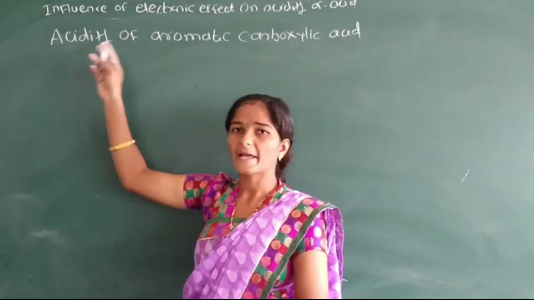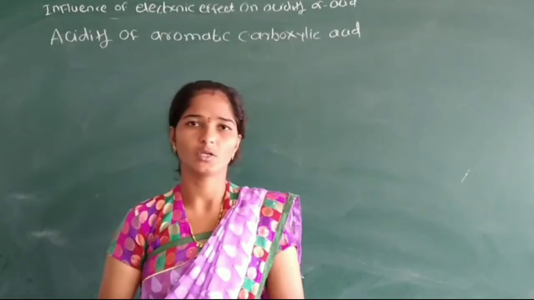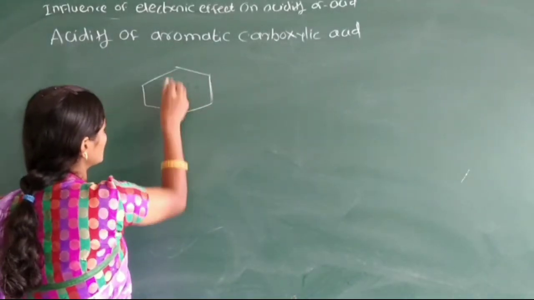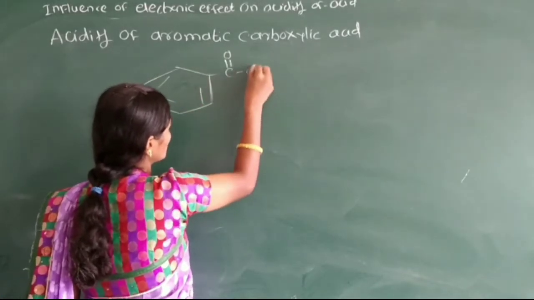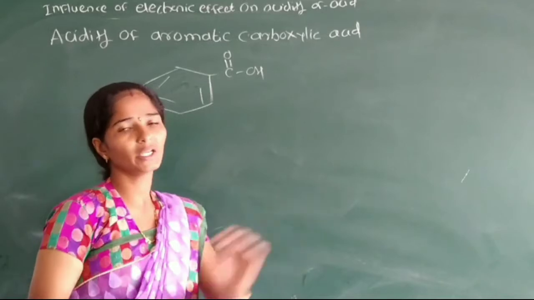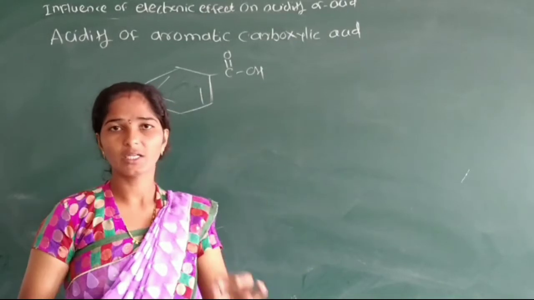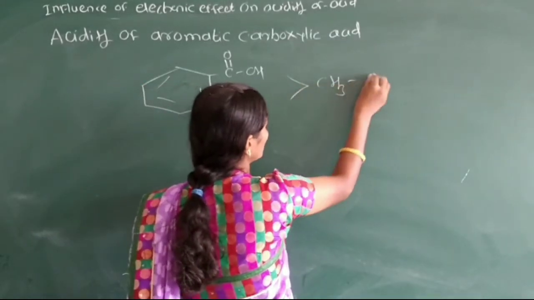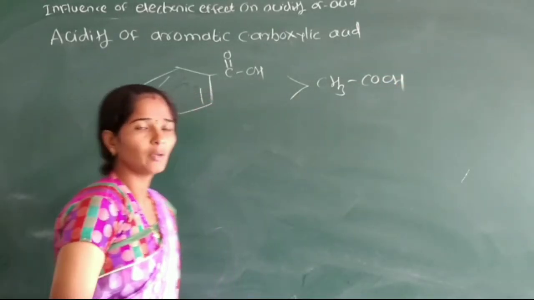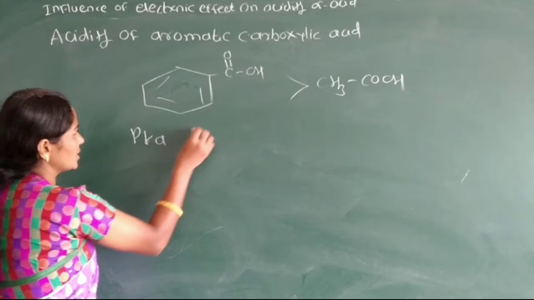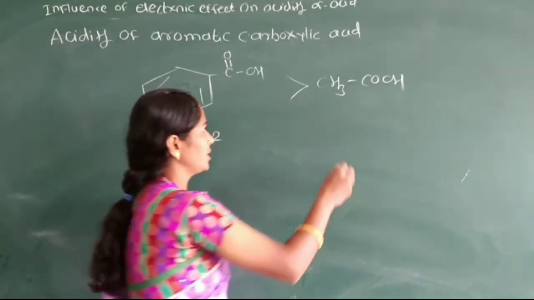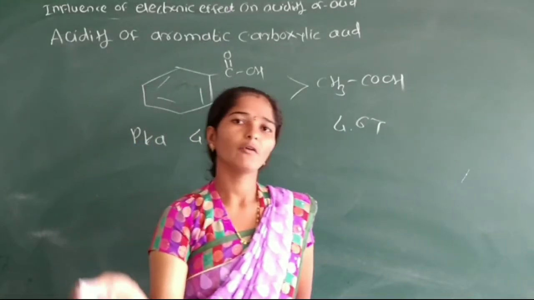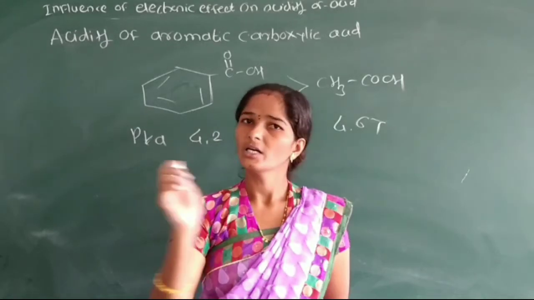Then we will see the acidity of aromatic carboxylic acid. We know that benzoic acid, that is C6H5COOH, is the simplest aromatic acid, and this benzoic acid is stronger than acetic acid. It is stronger than acetic acid because the pKa value of benzoic acid is 4.2, and the pKa value of acetic acid is 4.76. We know that when pKa value increases, acid strength decreases.